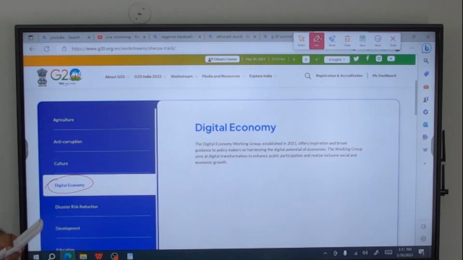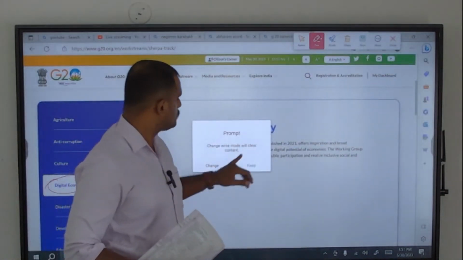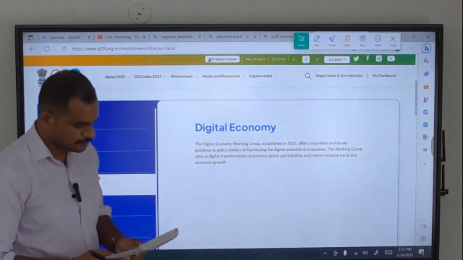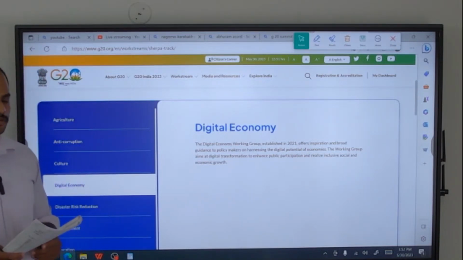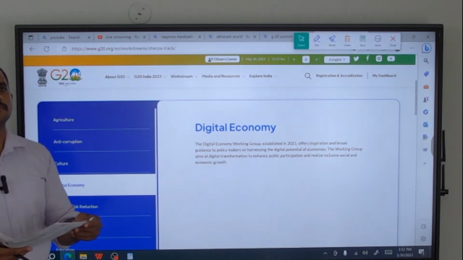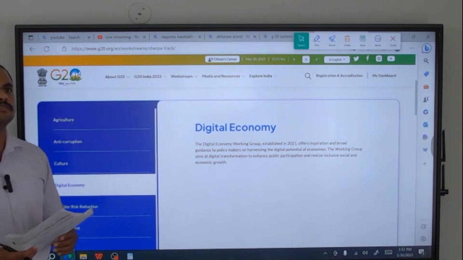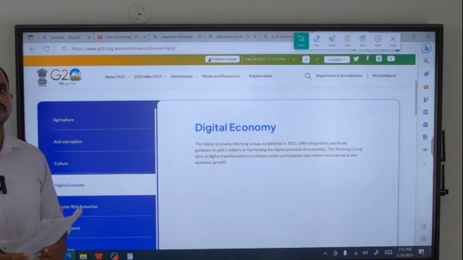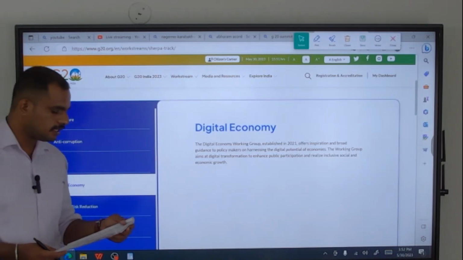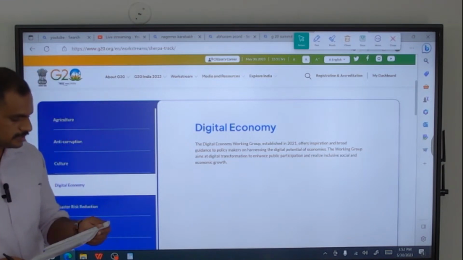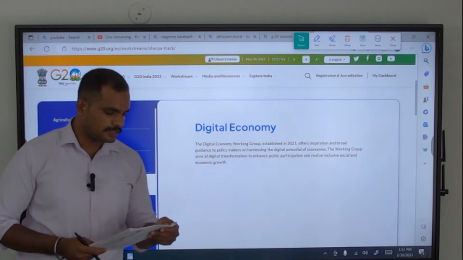Next question is 17th. The 17th question. It is also a statement question, statement 1 and 2. So we have to find whether both statements are correct or only one of them is correct. If both statements are correct, then we have to find the relationship between the two. The first statement they have mentioned is, recently the United States of America and European Union have launched the Trade and Technology Council.